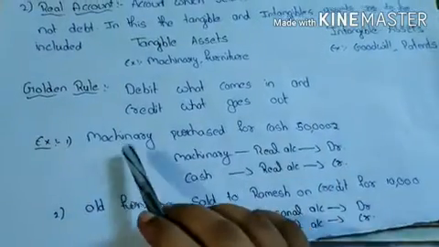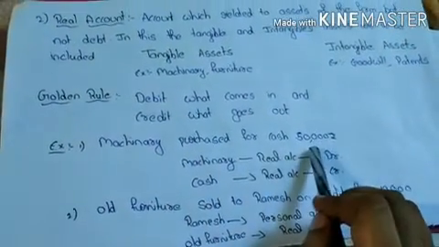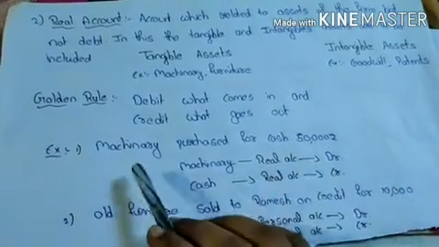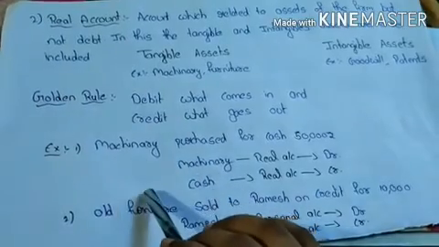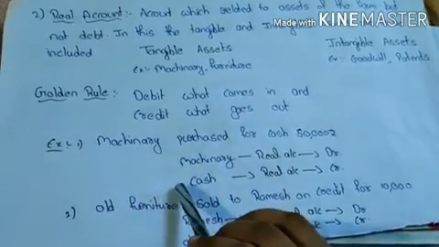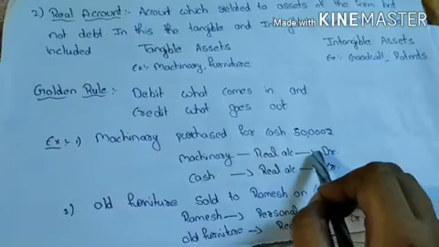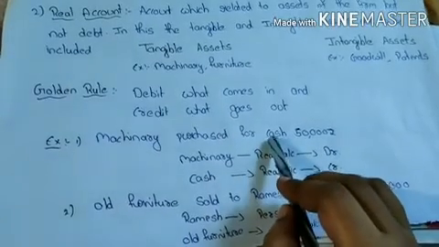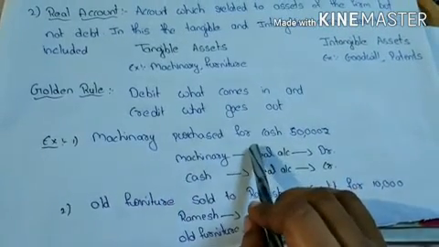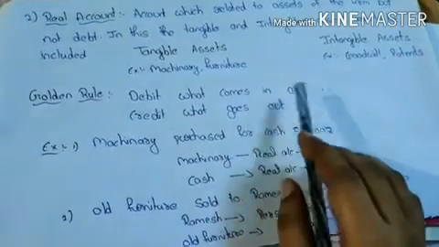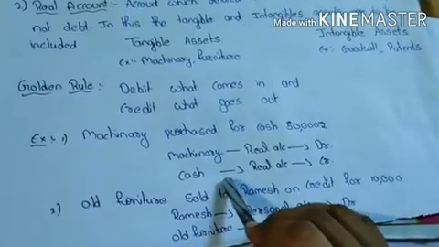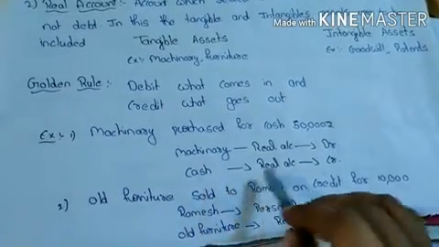Example: machinery purchased for cash, 5,000 rupees. Here machinery is an asset, cash is also an asset. Machinery purchased, so machinery comes into the business. So debit what comes in. So machinery account is to be debited. And here cash goes out from the business because machinery is purchased for cash. According to the golden rule of real account, debit what comes in and credit what goes out. Here the cash goes out from the business, so the cash account is to be credited.